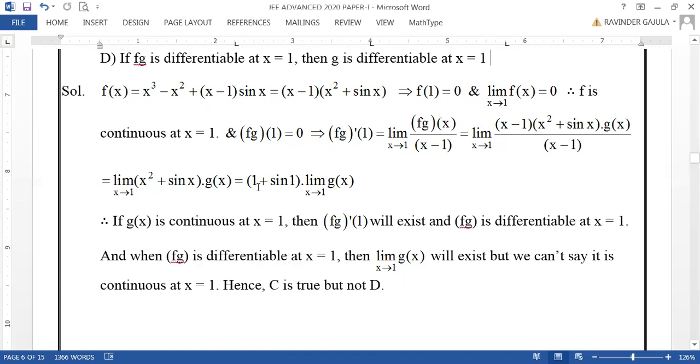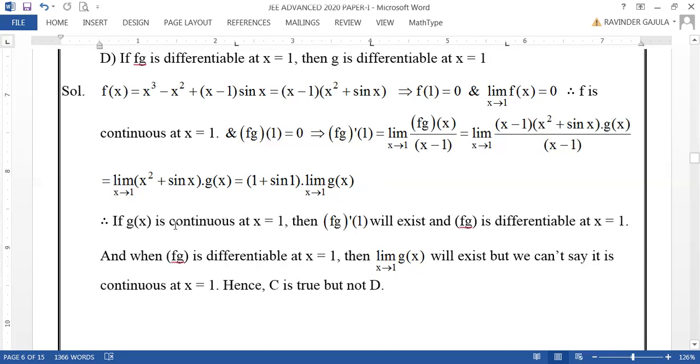Now that is equal to 1 plus sin 1 by substituting x equal to 1 here, and limit x tends to 1, g of x remains. If g of x is continuous at x equal to 1, then limit x tends to 1, g of x will exist. When limit x tends to 1, g of x exists, fg dash 1 also will exist.